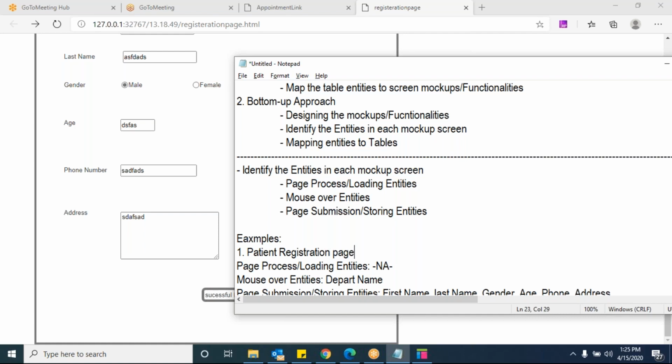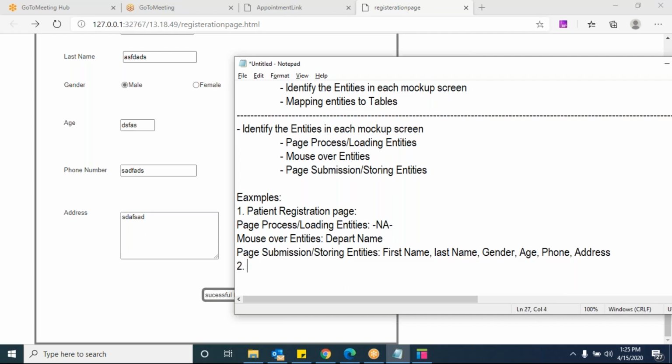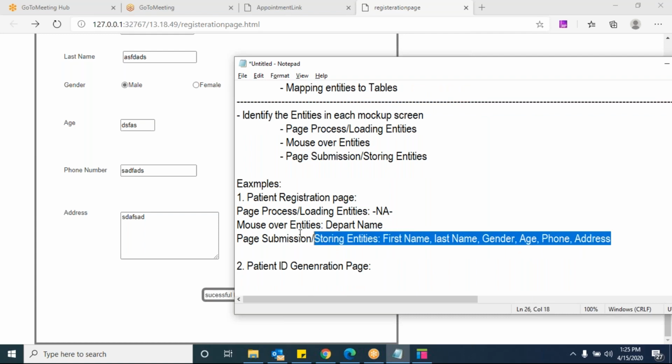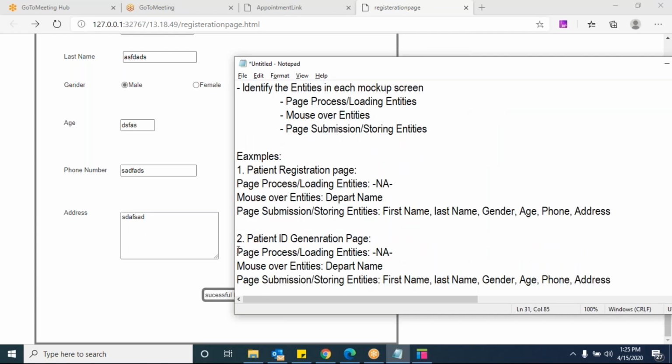Yes. For this page, these are the entities. And the second page, patient ID generation page, is a different page altogether for me, right or wrong? Yes, sir. There again, I need to write these 3 entities. Understood? Yes, sir.